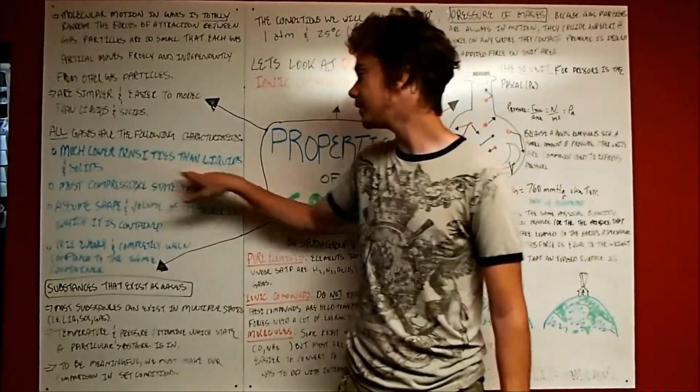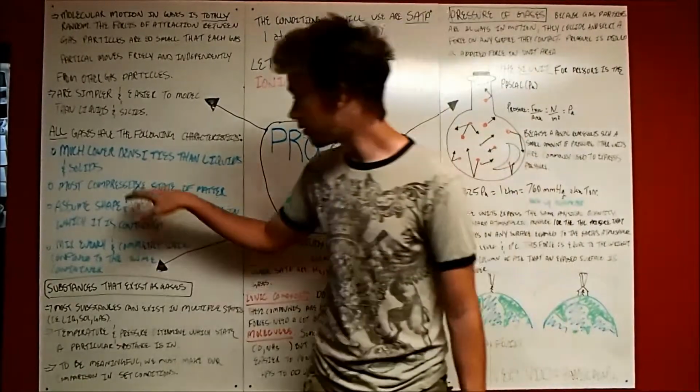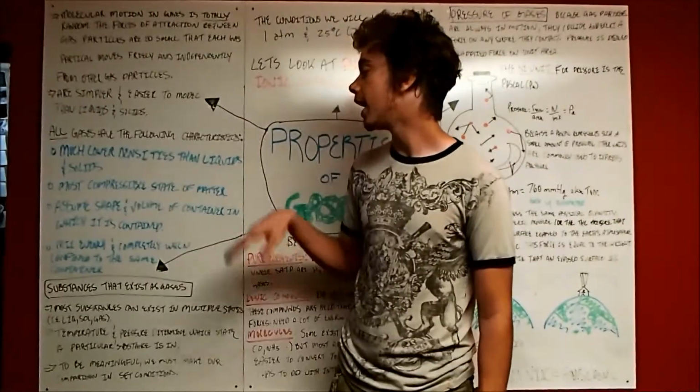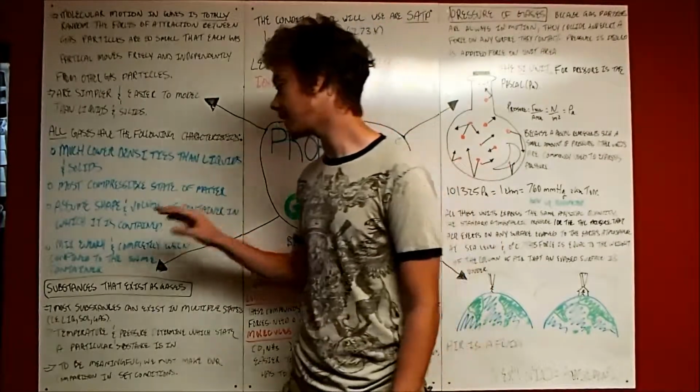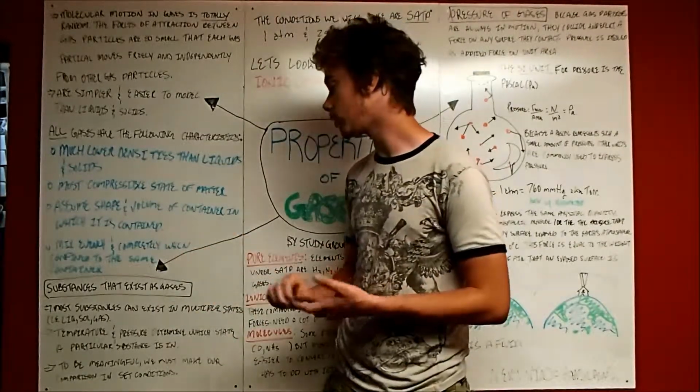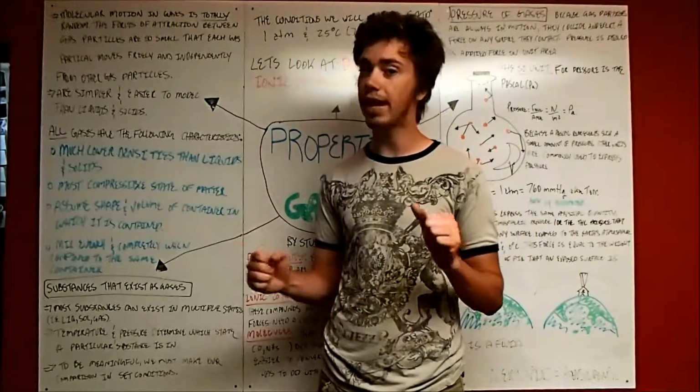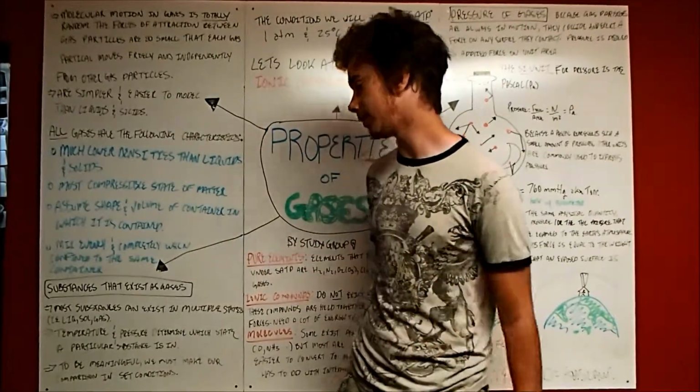They have much lower densities than liquids and solids. They are the most compressible state of matter, and they assume the shape and volume of the container in which they are stored, and they mix evenly and completely when stored in the same container. So if you have two different gases and you mix them in a container, they'll mix evenly and completely.